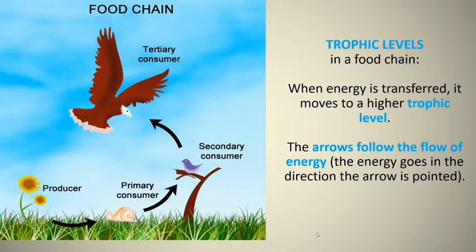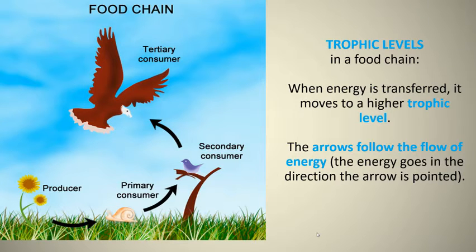Section 1.9 is about trophic levels, so we're briefly going to revisit the food chain here, where the sun is the ultimate source of energy, which producers use to make food. Primary consumers eat the producers, and secondary consumers eat the primary consumers. Tertiary consumers eat the secondary consumers. And each of these roles, producer, primary consumer, and so on, are considered trophic levels. So in this food chain, there are 4 trophic levels.